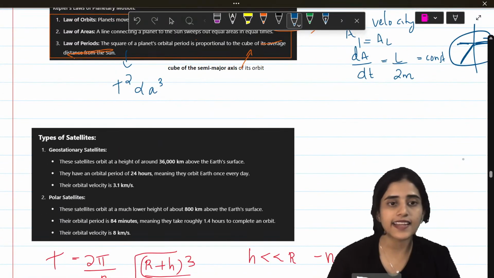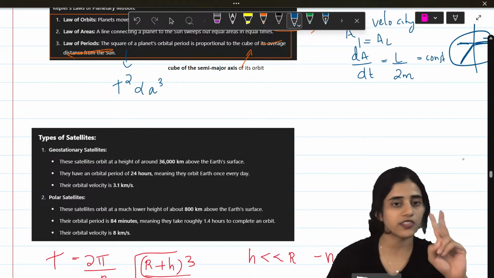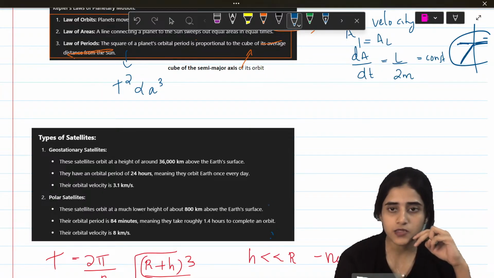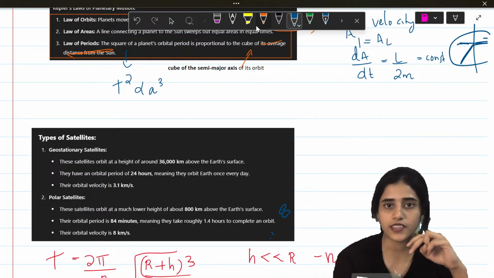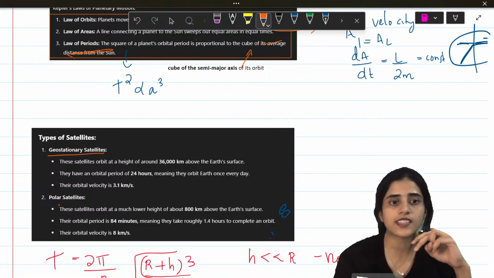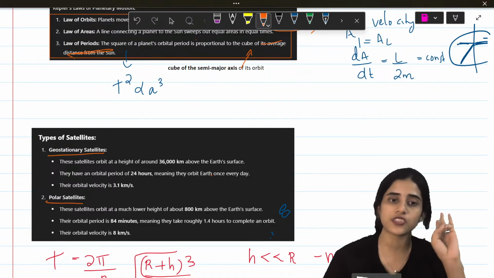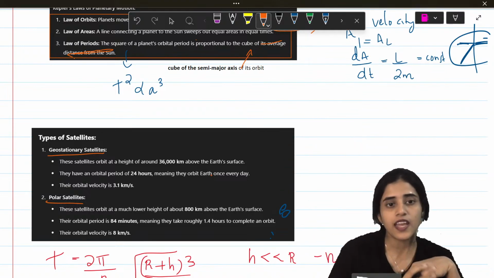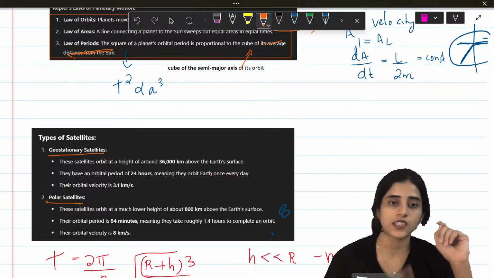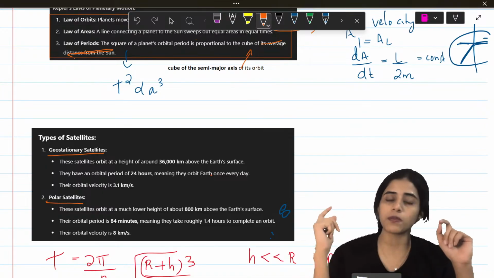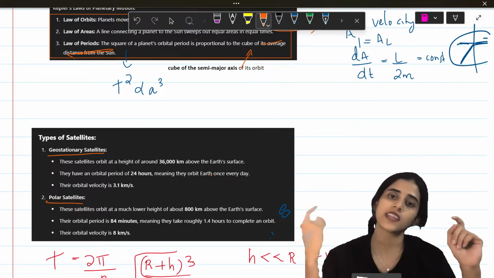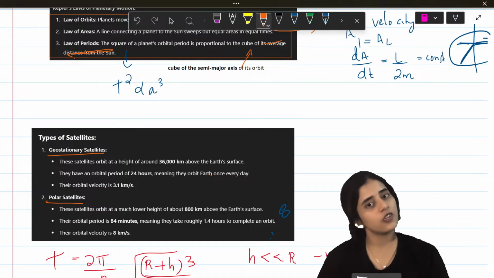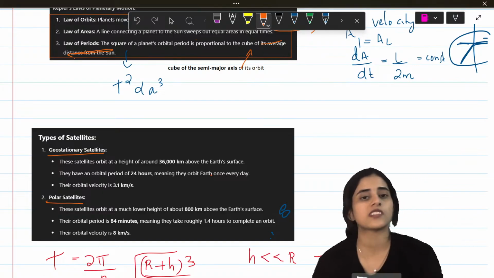Okay, next is satellites, types of satellites. There are 2 kinds of satellites, geostationary satellites and polar satellites. Okay, where is my cursor? Okay, yeah, here. So, geostationary satellites and polar satellites. What are geostationary satellites? They are at a height of around 36,000 kilometers from the Earth's surface. And they have an orbital period of 24 hours. So they will orbit the Earth every day. So it's like if you go on a trip on a geostationary satellite, every day you can go round the Earth. Okay, because in 24 hours, they will finish one.